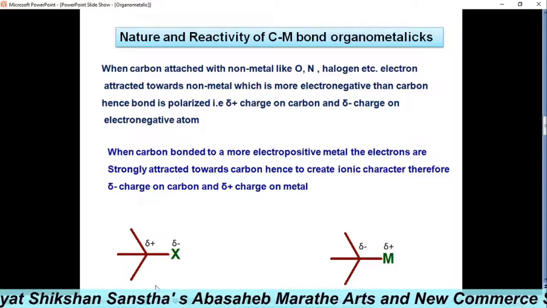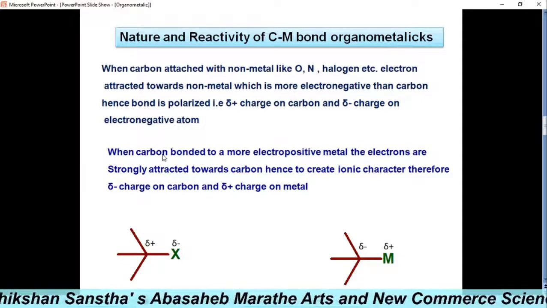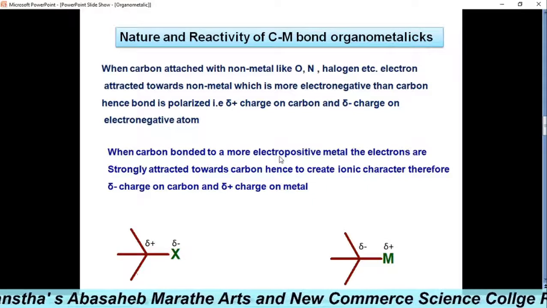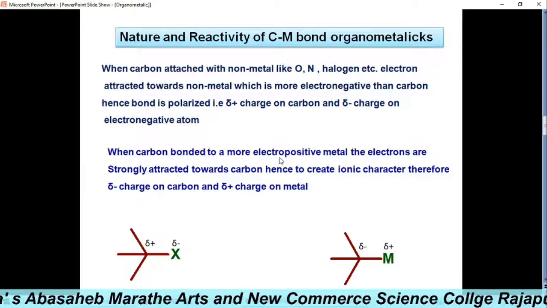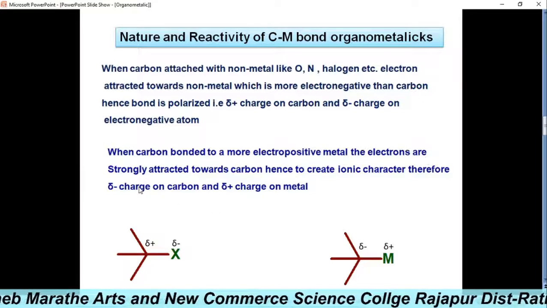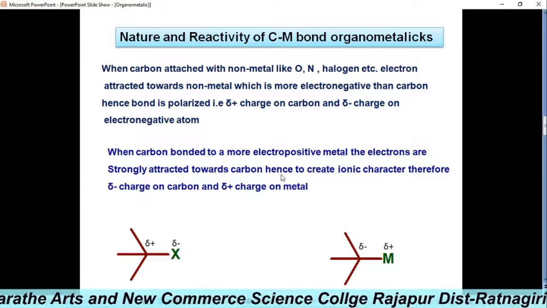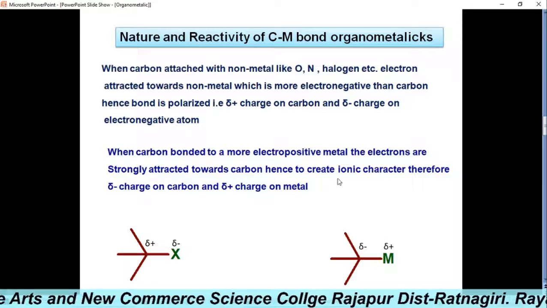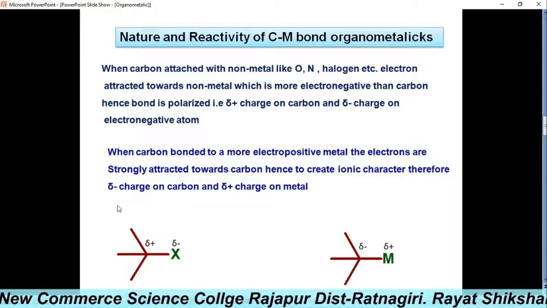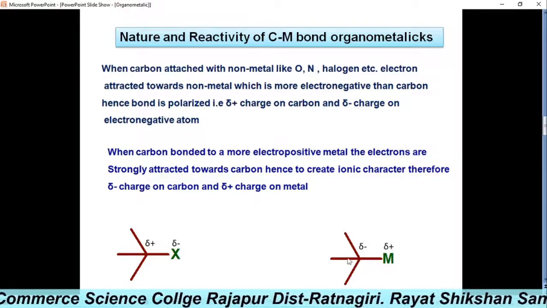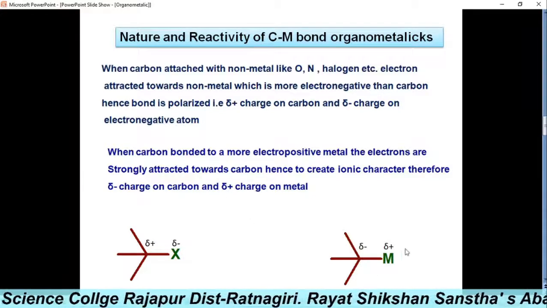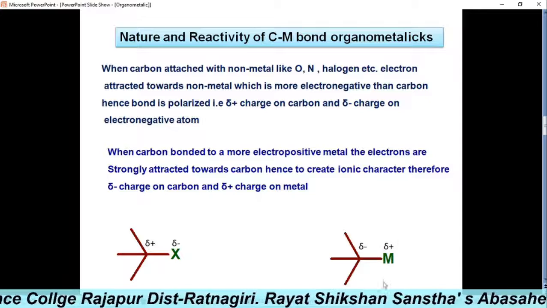But when the carbon is bonded to more electropositive metals, then electrons are strongly attracted towards carbon and hence it creates ionic character. Therefore, the delta negative charge is on the carbon and delta positive charge is on the metal.